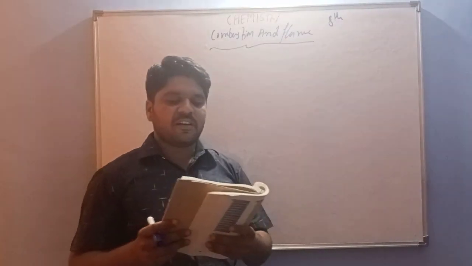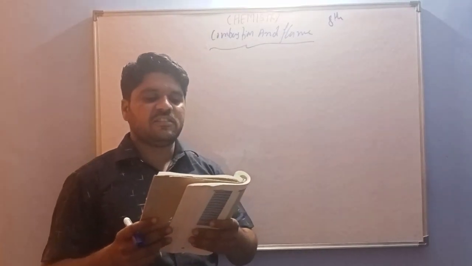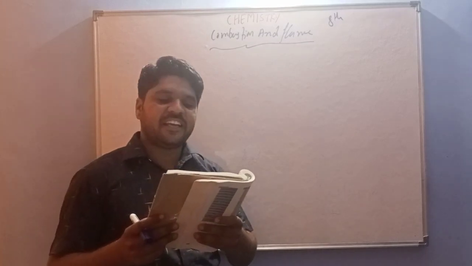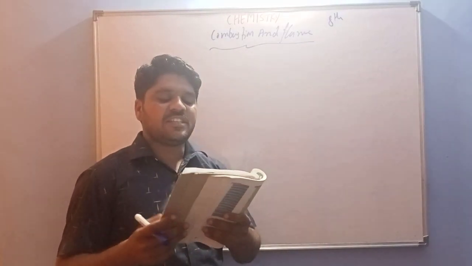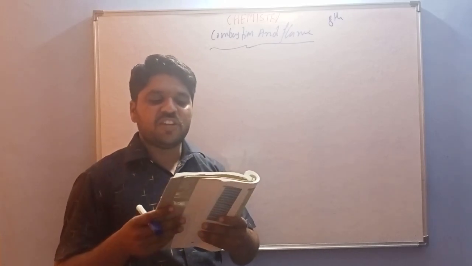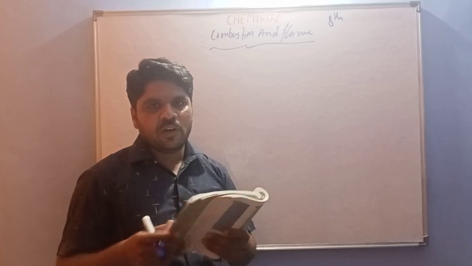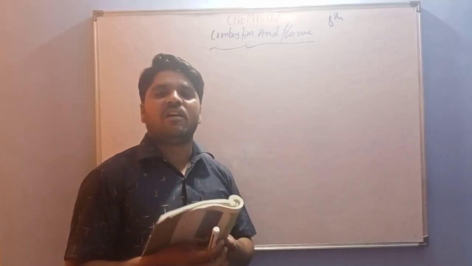The first question is: list the conditions under which combustion can take place. I repeat, list the conditions under which combustion can take place. Combustion needs some requirements.